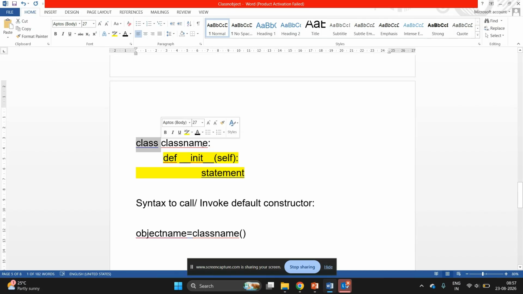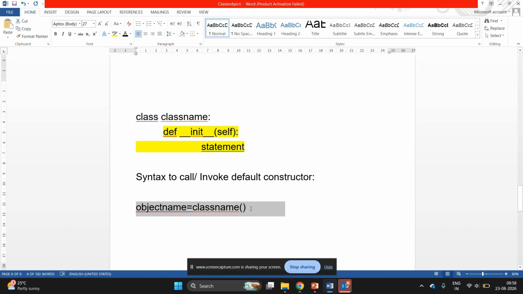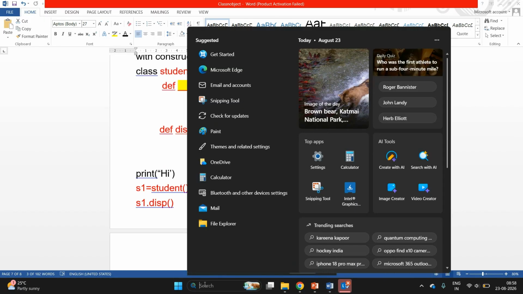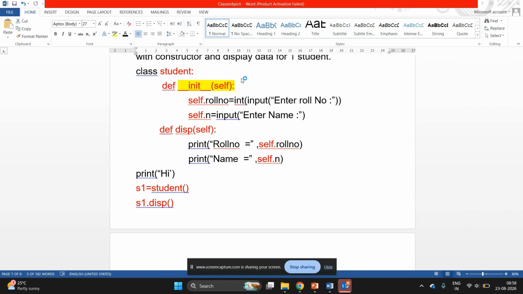Inside the class, we have a user-defined constructor with the def keyword, and the name is fixed: double underscore init double underscore, and in brackets there is only the self keyword, no parameter. This is a default constructor. It will be called automatically when we create an object this way, without passing any parameter. This object creation line will automatically call this init constructor, and we have written the code like this. Now we will see the execution of this default constructor in Python.